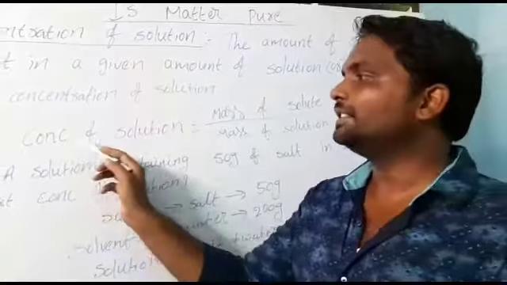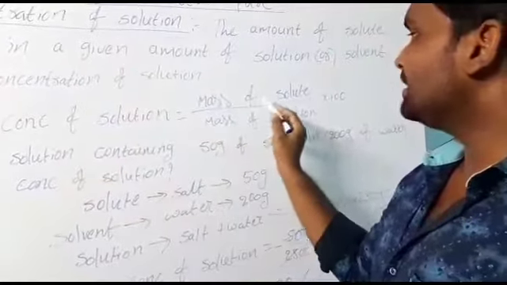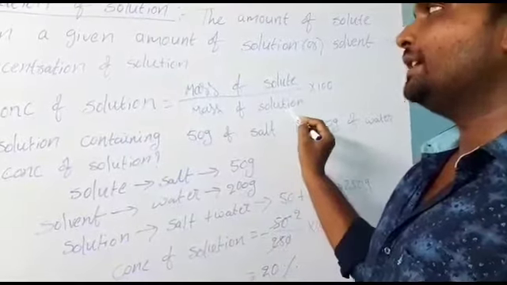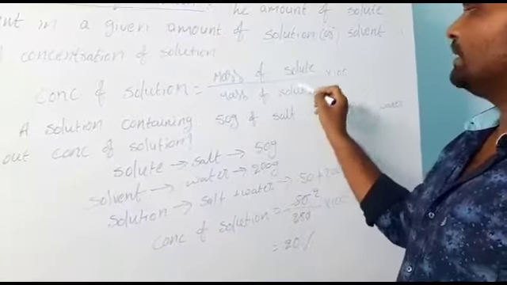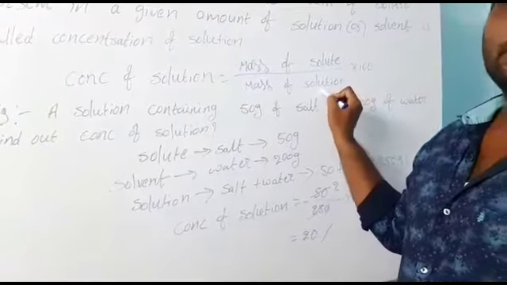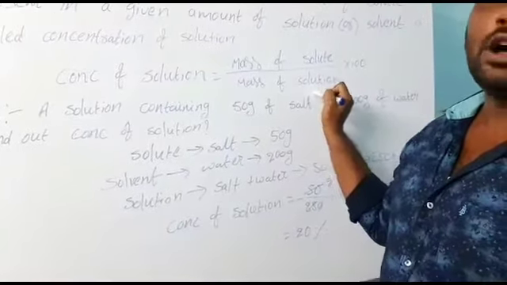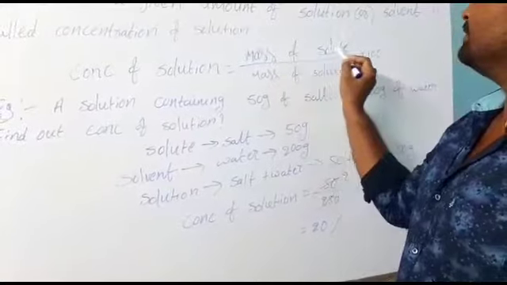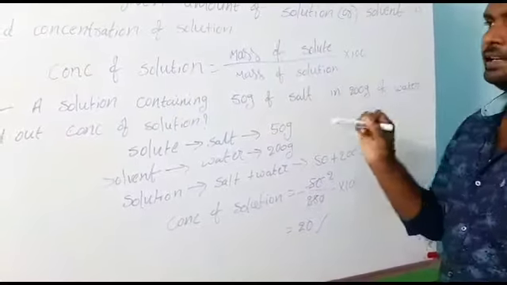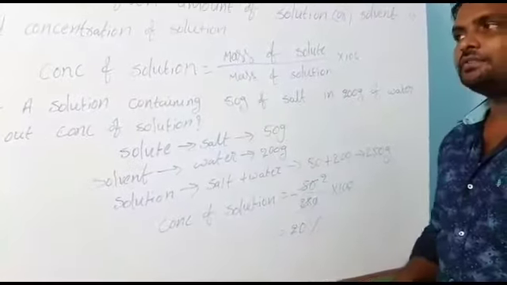The formula of concentration of solution is mass of solute divided by mass of solution. Solution contains two parts. What are the two parts? Solute and solvent. So mass of solute divided by mass of solution, into 100. This is the formula of concentration of solution.